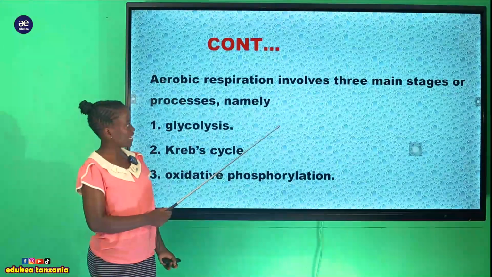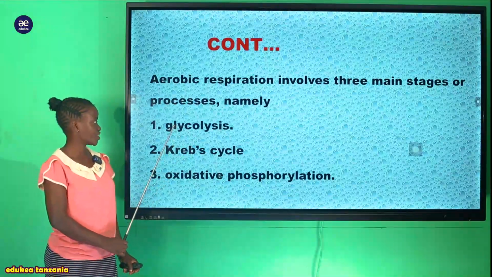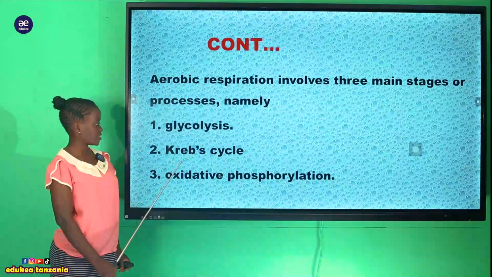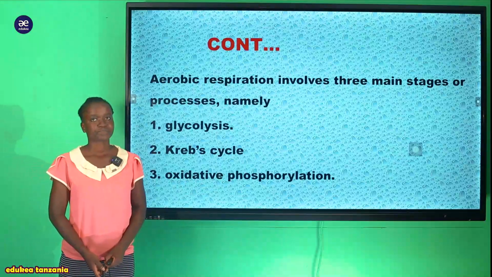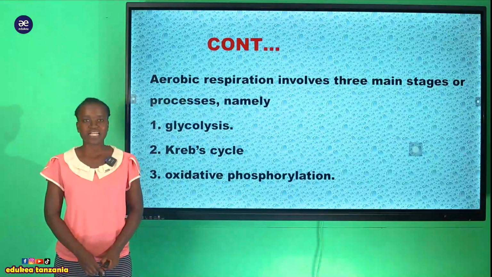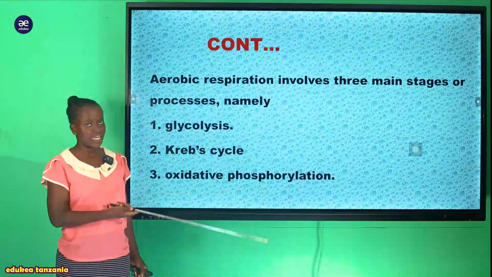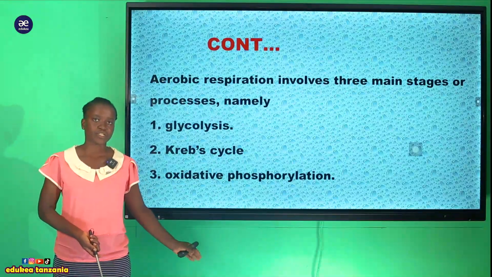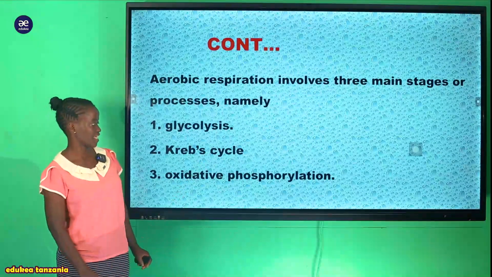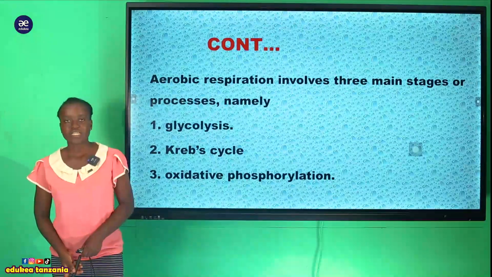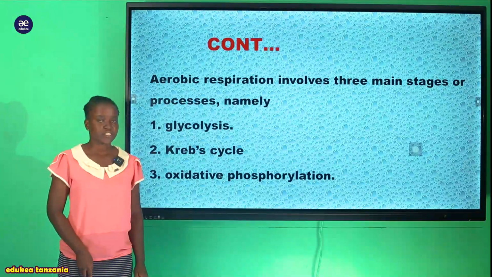So aerobic respiration involves mainly three stages. The first stage is glycolysis. The second stage is the Krebs cycle, and the third stage is oxidative phosphorylation. So hizo ndizo stage ambazo zina involved kwenye aerobic respiration. But looking at glycolysis, we have already covered it in the previous session. And in this session, my student, we are going to start discussing the Krebs cycle, which is the second stage of aerobic respiration. So now let's see what it is.